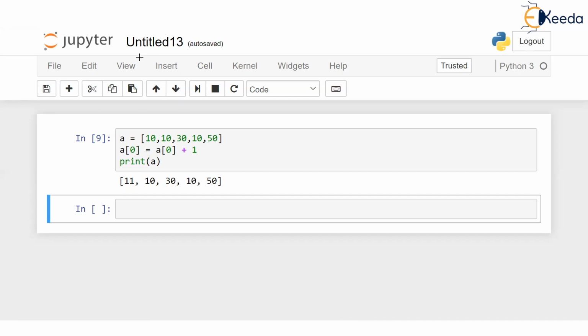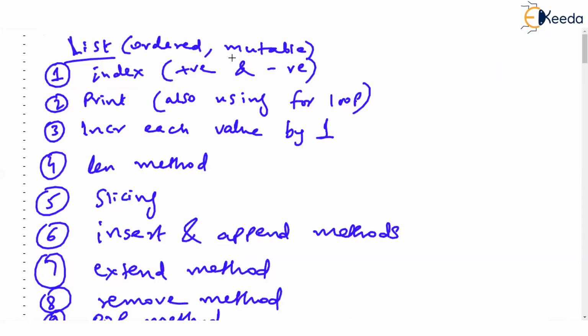I think I have explained why list is ordered and it is mutable. Now, many times you will see this word, mutable. Now, what do you mean by mutable? Mutable means changeable. You can change the values in the list. So you can either write list is changeable or you can write list is mutable. I think I have also discussed indexing, positive and negative indexing of the list.